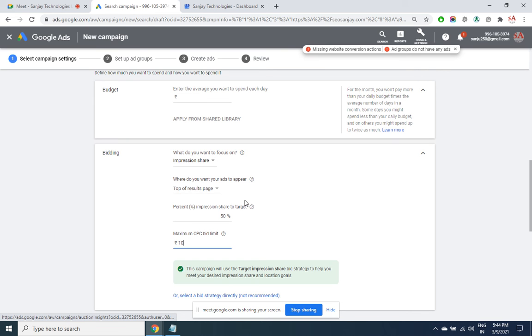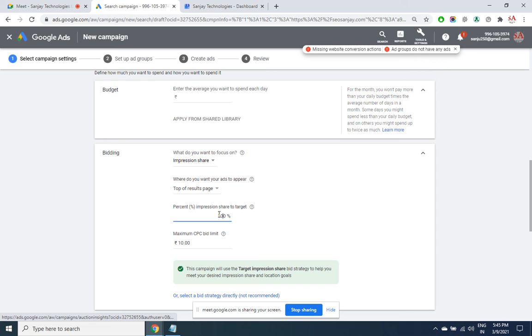So here my condition says, let's say if I put here as 100%, every time that my ad will come, it will come in the first page. Either it comes in the first page or it doesn't come. I might have selected keywords like SEO training, SEO course, SEO classes, SEO institute. Among this, the word SEO training requires minimum 12 rupees to come in the first page. Though I mentioned this keyword for my ad to get displayed, it will not get displayed because my CPC limit is only 10 and my condition to Google is that 100% my ad has to come in the first page. And that's what is the meaning of this setting.